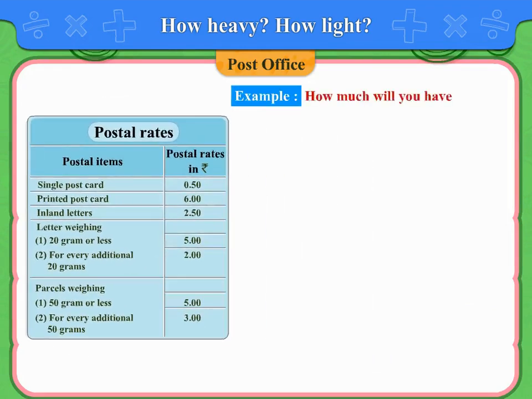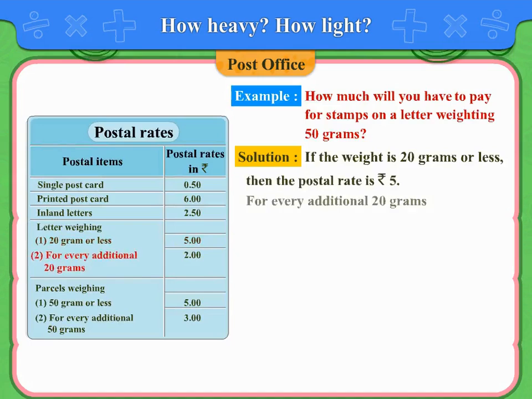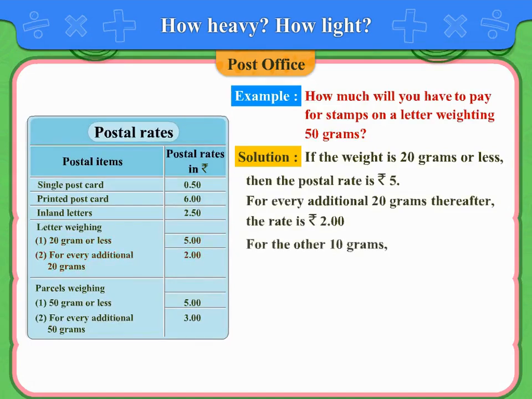First, how much will you have to pay for stamps on a letter weighing 50 grams? Solution. If the weight is 20 grams or less, then the postal rate is rupees 5. For every additional 20 grams thereafter, the rate is rupees 2.00. For the other 10 grams, it is rupees 2.00.